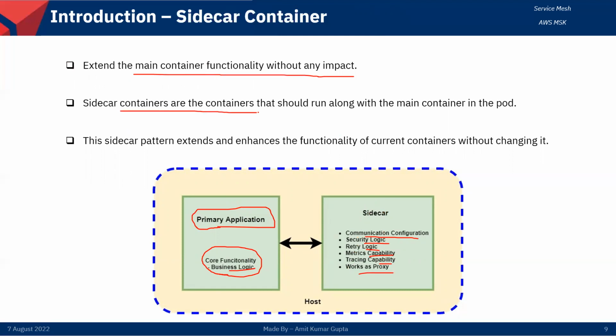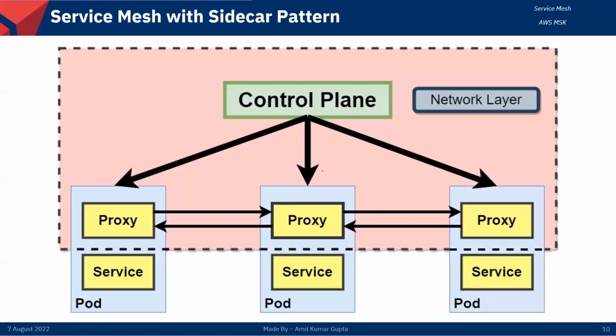Sidecar containers are containers that run along with the main container in the pod. So this is a pod, and it is running with the main container and communicating with it, right? The sidecar pattern extends and enhances the functionality of the current container without changing it, right? We are getting so much functionality without changing anything in our core functionality, right? So this is the pattern for that.